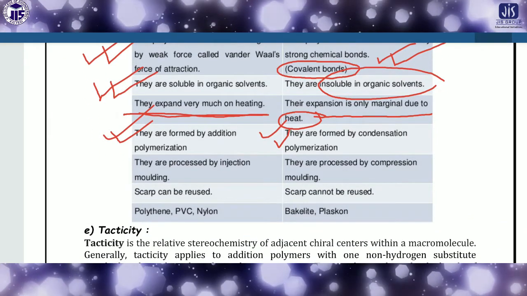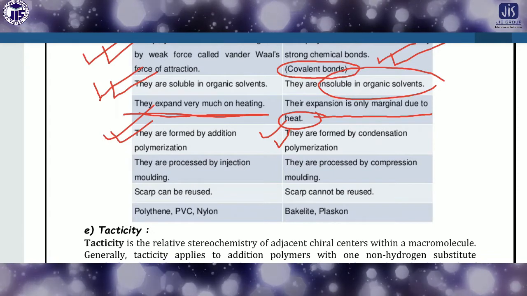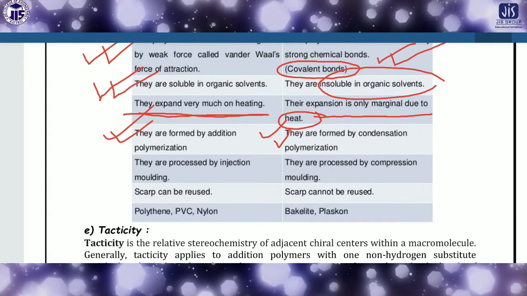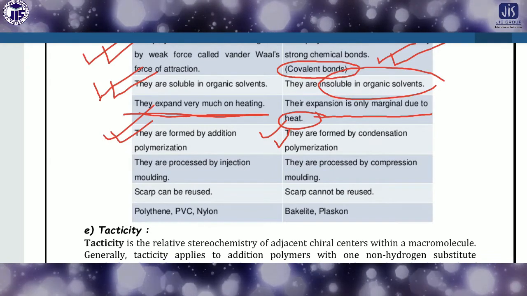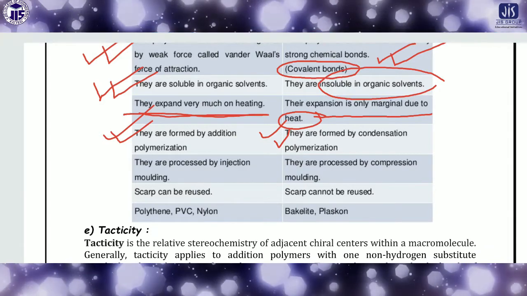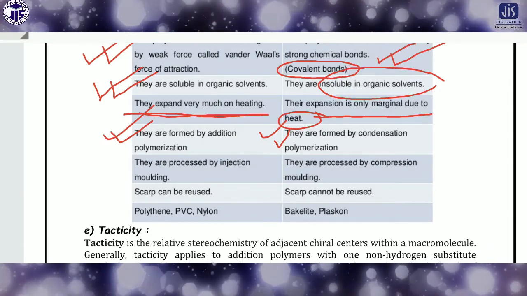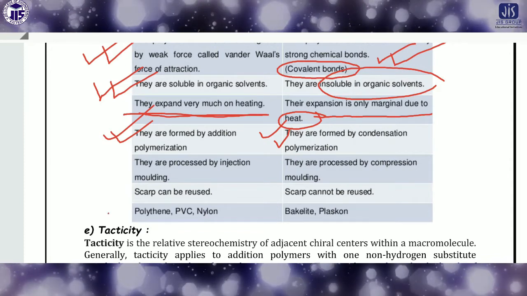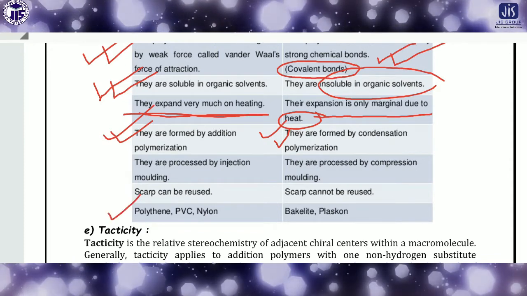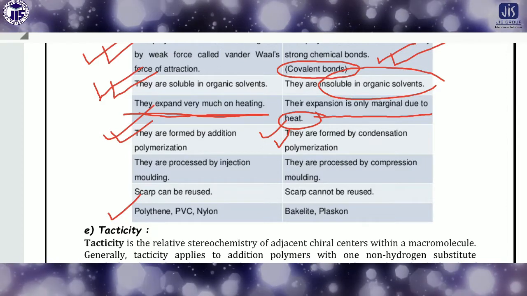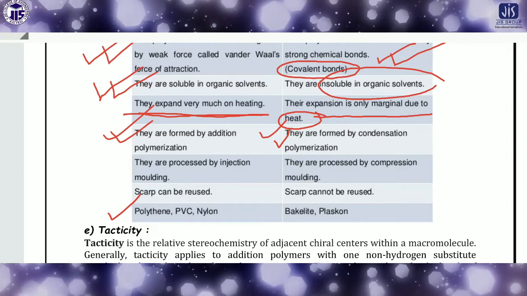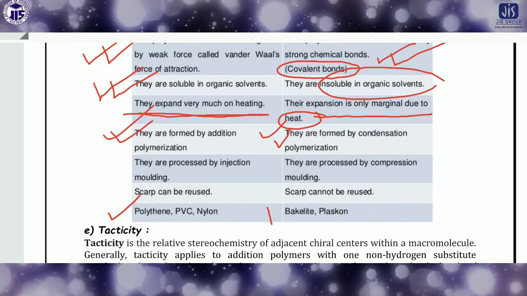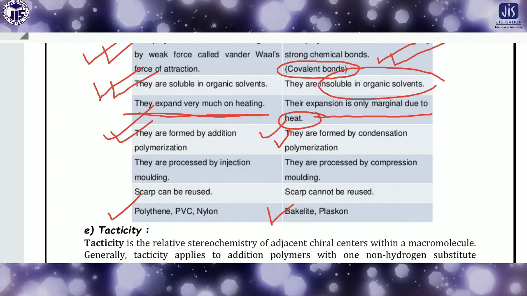Thermoplastic polymers are processed by injection molding and compression molding. A few examples of thermoplastic polymers are polyethylene, PVC (polyvinyl chloride), nylon, etc. But thermosetting polymers include bakelite.